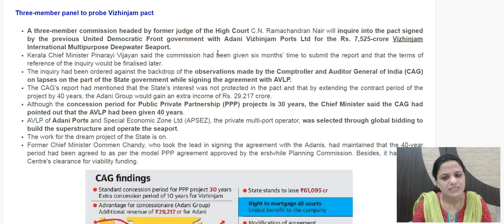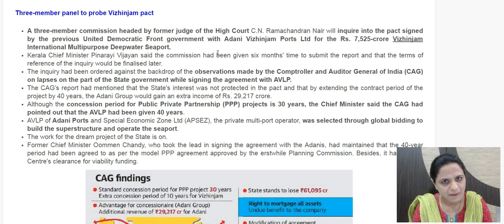So in a PPP, generally, there's a time frame given for the private participant to recover the investments which he has made. So the concession period is generally 30 years, but in this case it has been provided for 40 years. So this has been highlighted by CAG. Another point which it puts forth is that the changes which were made in the contract, because of that too, the private partner benefited.